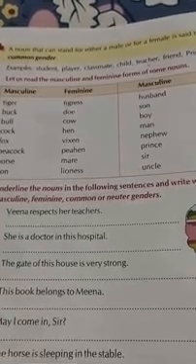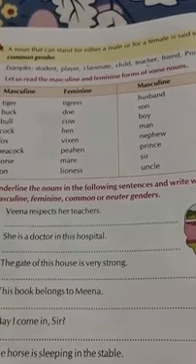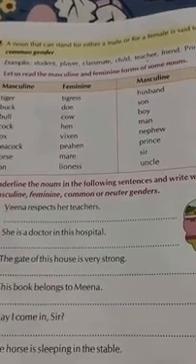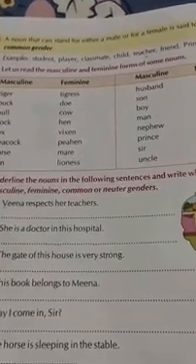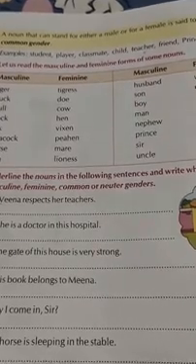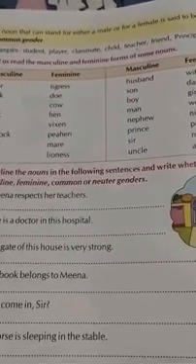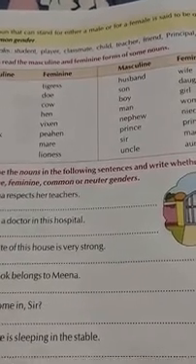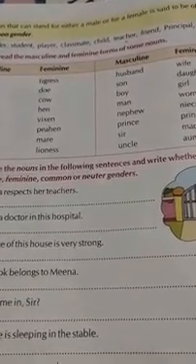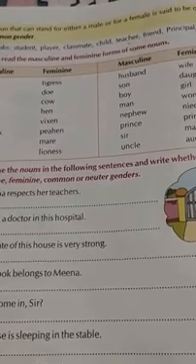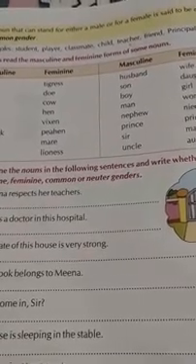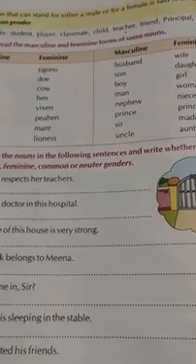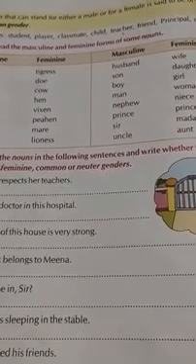This is the second rule, by adding ess after dropping the vowel. Here in the word actor, we dropped O and then we added ess. Second word, lion, again we dropped O and added ess. And in emperor, we dropped O and we added ess.